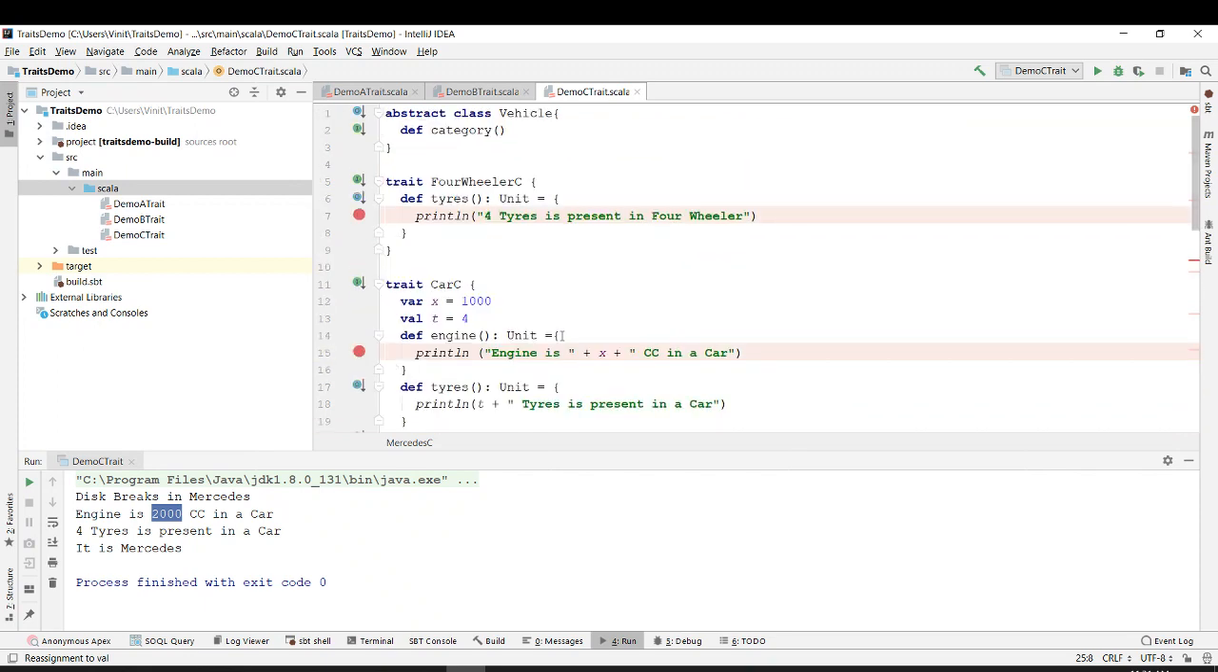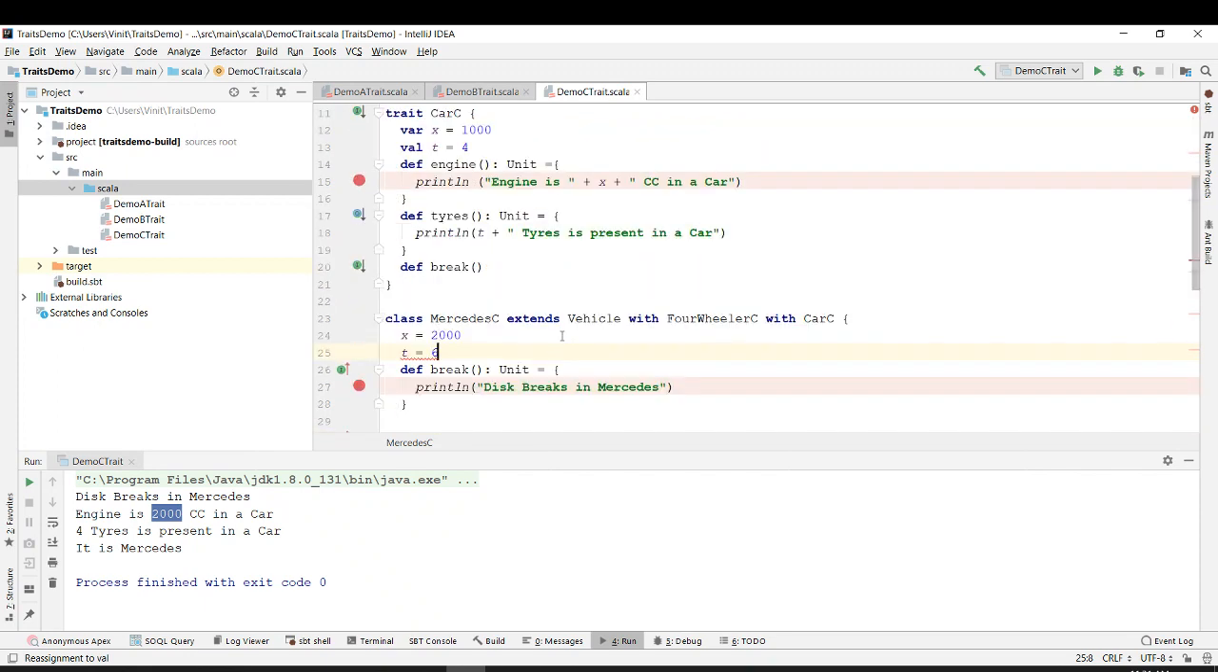No. Why? Because it is immutable. It is defined as a val, which is immutable, right? Let's say if I still want to do it, then what I can do is use override. Okay, override val t is equal to 6.